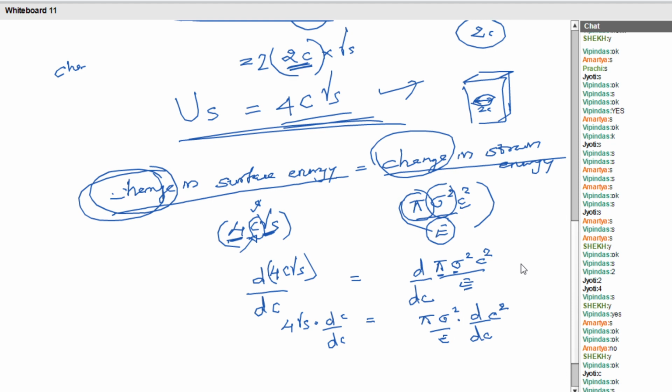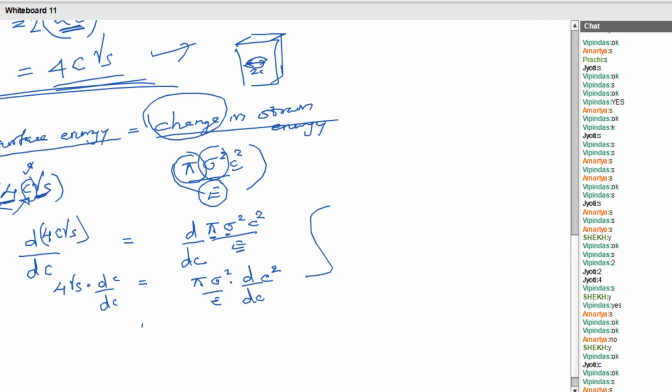Yes, fine. Now I am going to start the differentiation. So here, 4 gamma s dc by dc. d by dx of x raised to n is equal to n x raised to n minus 1. Please note that general equation.